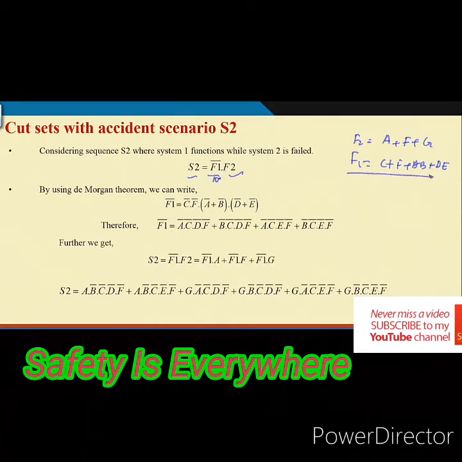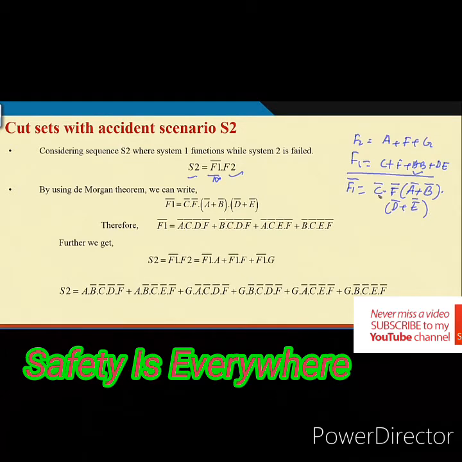So, from here we want to know F1 bar. If you use the De Morgan principle, what will F1 bar be? F1 bar will be C bar intersection F bar, then intersection of the unions A bar plus B bar, into, that is again an intersection, D bar plus E bar.